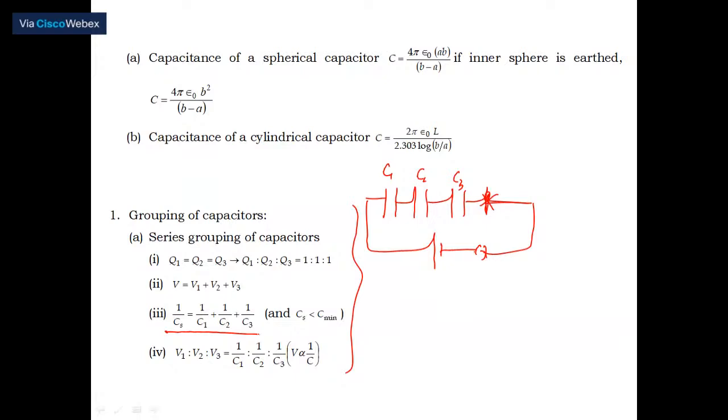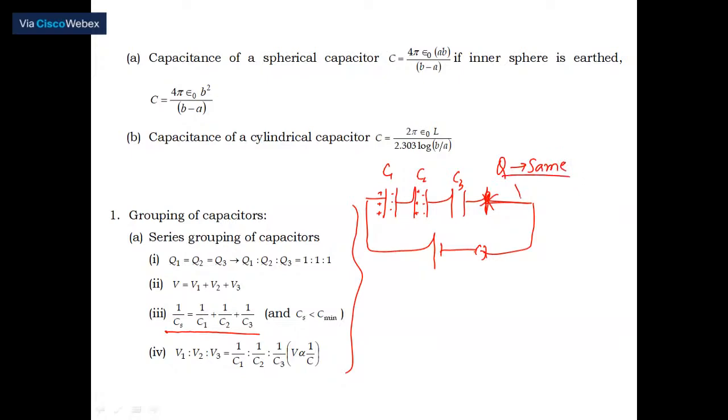But remember, whatever charge we have in this one, the same number of charges will be induced here. Same number positive will be here once again, same number negative will be here. Therefore, Q is always the same in case of a series combination.